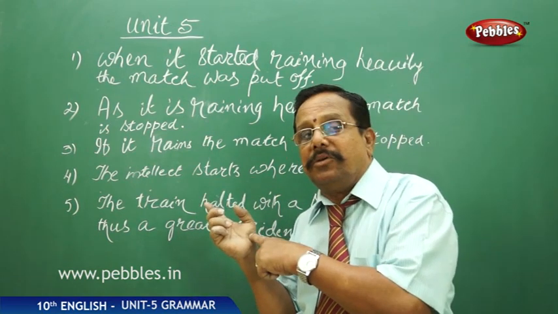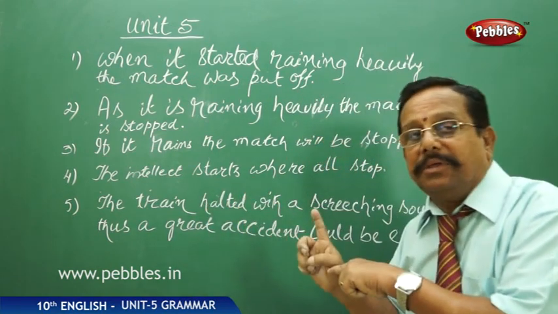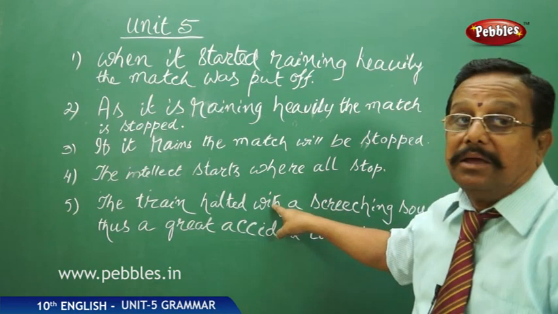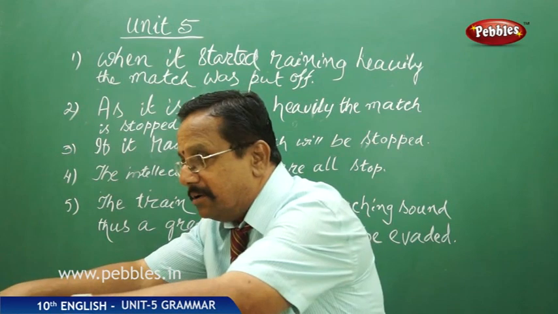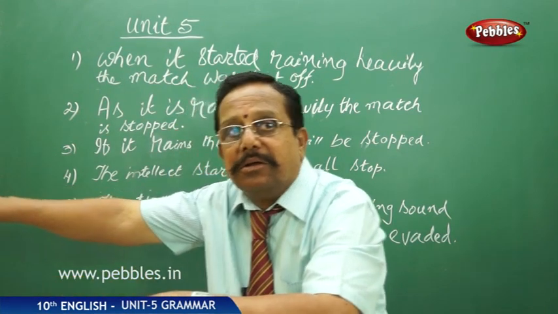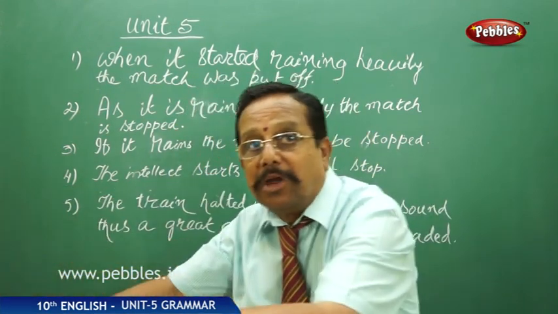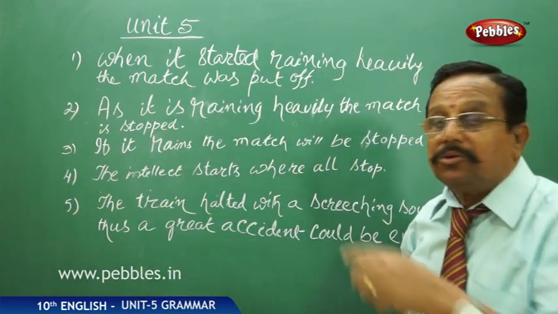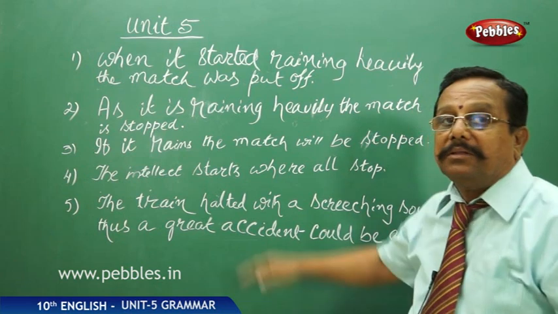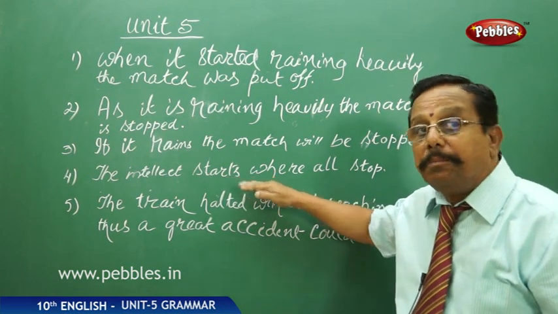It indicates time. Why? We have used when. But here we are using where. That means all people have worked up to this extent. From there, intellect starts. That is the place where it has stopped. From there, intellect will start, right? So it indicates place. This is adverb clause of place.